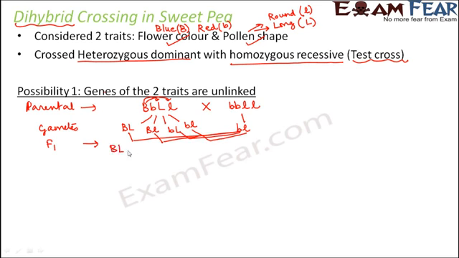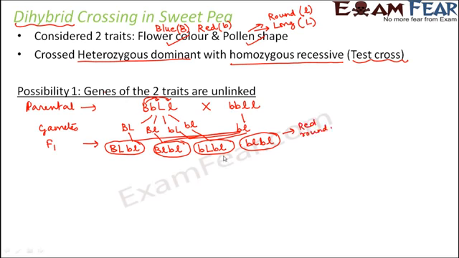One option is BL with bl, the next option is Bl with bl, the third option is bL with bl, and the fourth option is bl with bl. So these are the 4 types of offspring that would be produced in this case. What about the phenotypes of these offspring? If you talk about this one, this is going to be red and round.